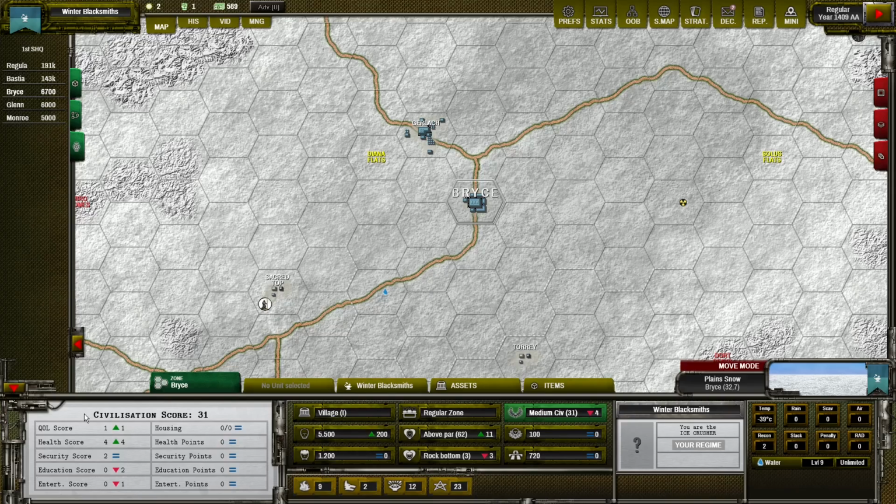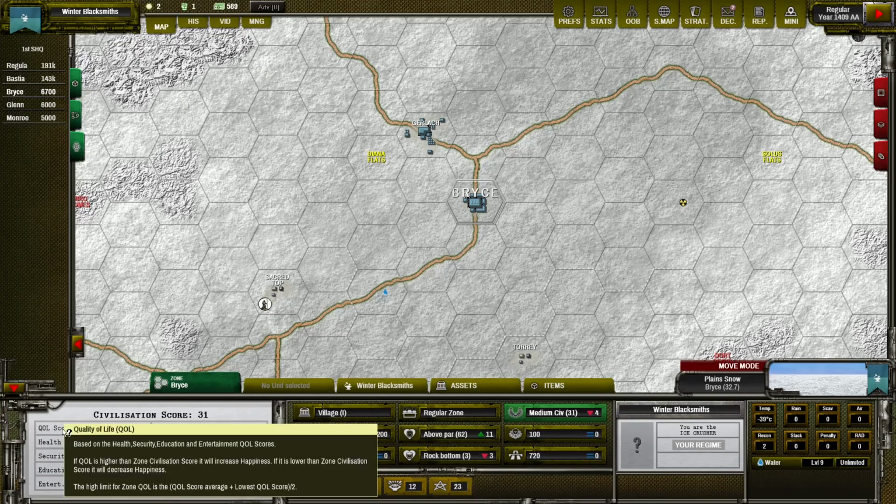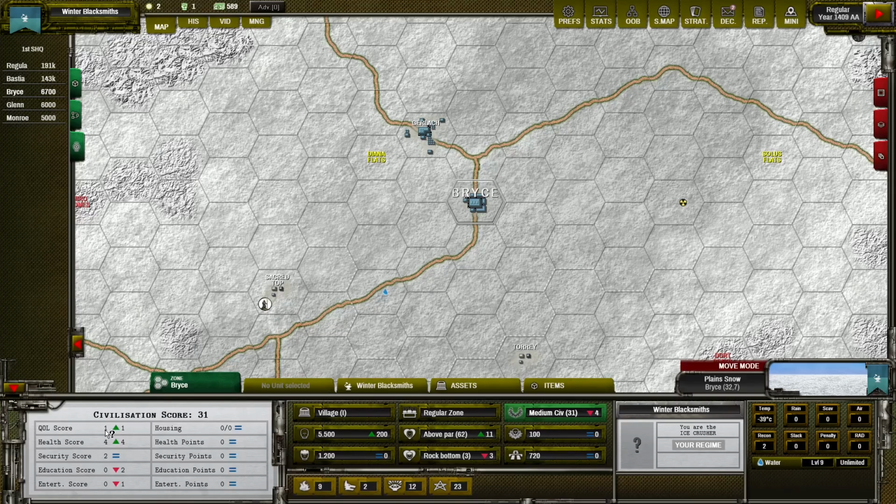So the most important number in this section is quality of life score because, as we know, the civilization score will over time try to adjust to the quality of life score. So how is this number calculated? If you mouse over this number, you can see on the bottom there is information that the high limit for zone quality of life is the quality of life score average plus the lowest quality of life score, divided by 2. So this is the formula used by the game to compute this score.